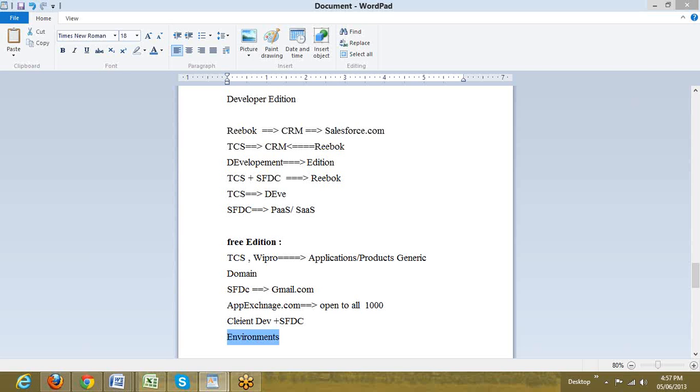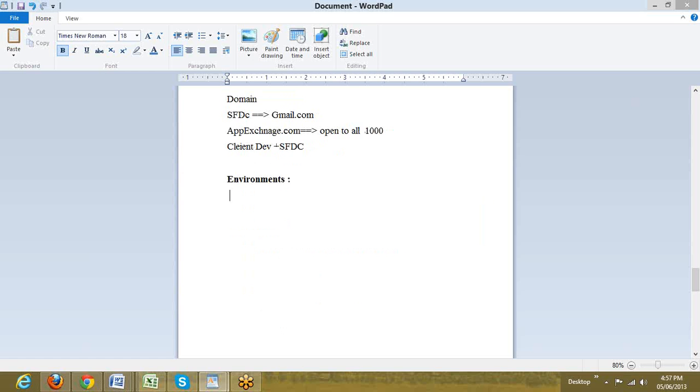What are the environments in Salesforce? We have 2 basic fundamental environments. One is known as a sandbox and the other is known as production. The sandbox is used by the development company and production is used by the client company. There are 3 types of sandboxes. One we call the configuration sandbox.